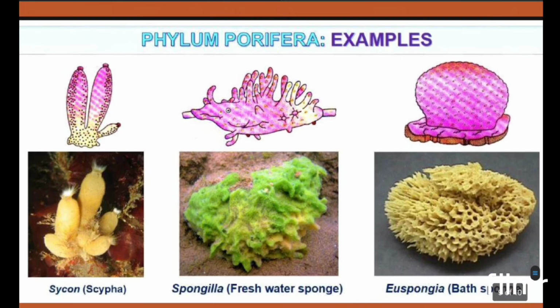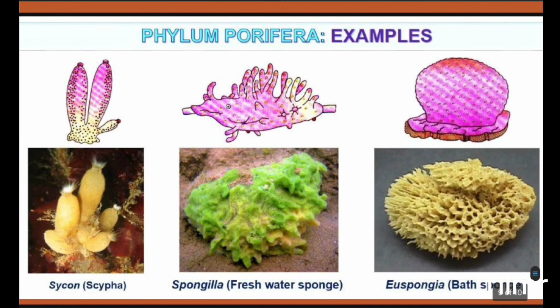Some examples of Porifera have very interesting names. One important example is Scypha, also called Sycon. You can see the structure here; this is the original picture. Here this is Spongilla, which is known as the freshwater sponge. The other one is Euspongia, which is known as the bath sponge. It looks like a bath sponge, which is why the name Euspongia was given. So these are the very famous examples of phylum Porifera.